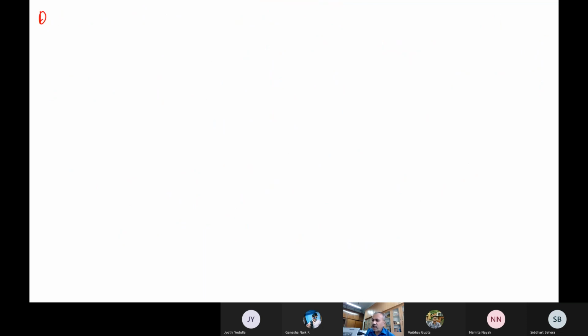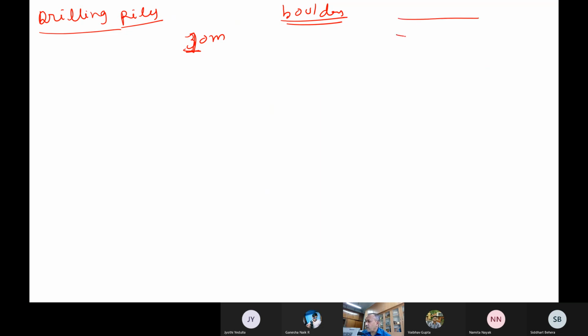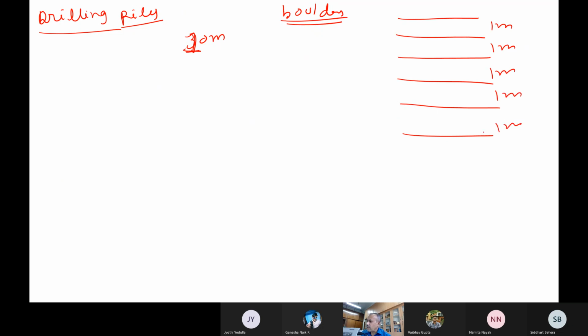For example, when you're drilling piles. You remember, when the soil is not good, people drill piles. Sometimes the piles can go up to 30-meter depth, or 10-meter piles, or 20-meter piles. Let us say you are drilling a pile up to 10 meters. There is a chance of encountering boulders also. You followed? You may encounter a boulder, or you may not. You can divide this 10 meters into 1 meter, 1 meter, 1 meter, like that, so 10 intervals may be there.